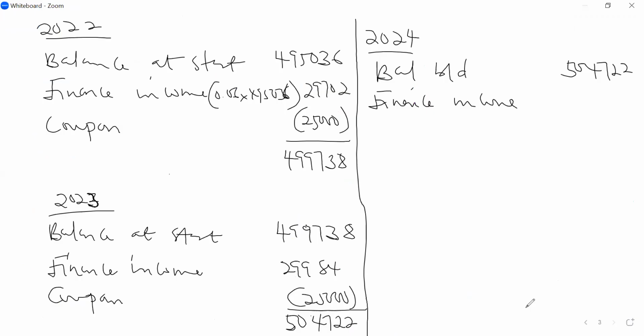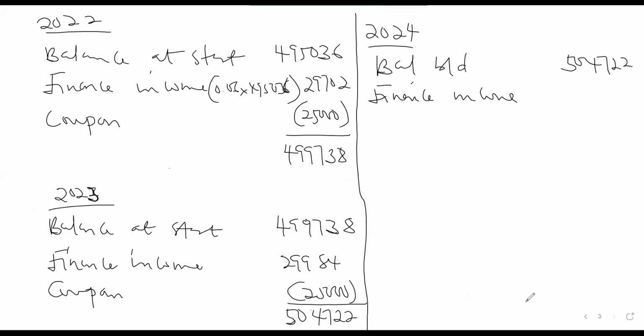So the finance income is what? 30,283. The coupon will be 25,000. So what will be the final amount? 510,005. Okay. This will be the amount that we are going to pay them. Charge 2% on the 500,000.